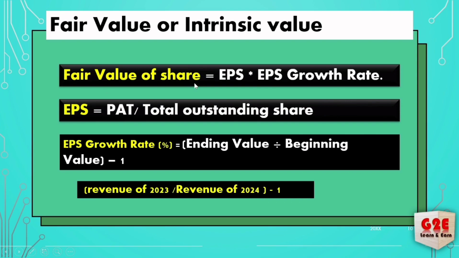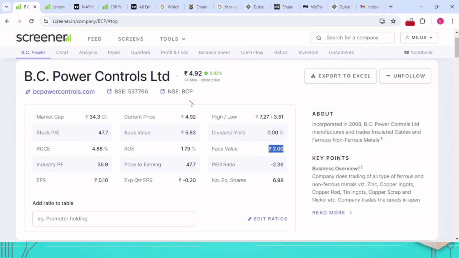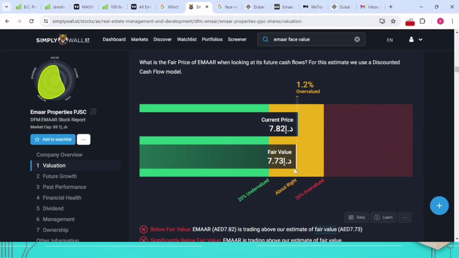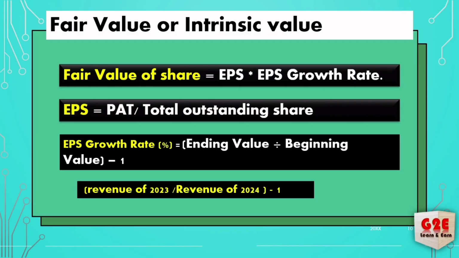Because in the UAE market, I told you it's available from here for fair value, right? With the help of that formula only, it has been calculated. You can take a particular company and use that formula. You can derive whether it matches or not. This is a way you can calculate the fair value for a particular company.